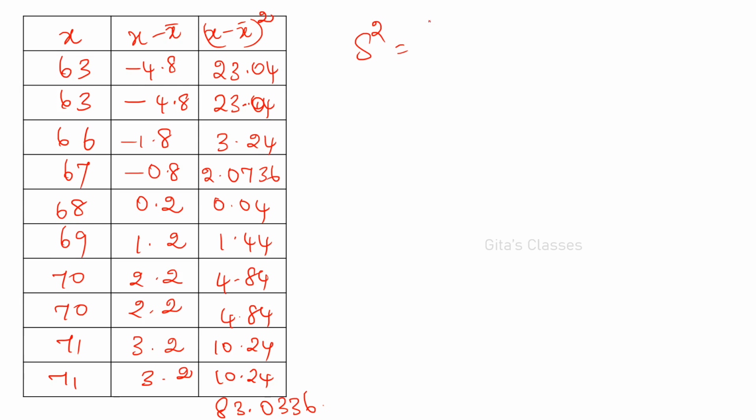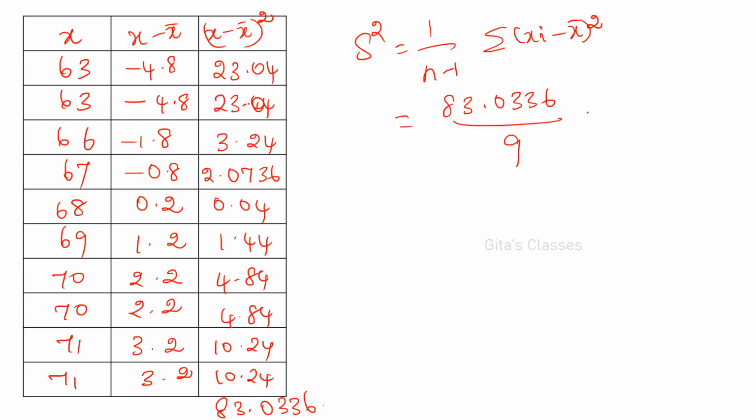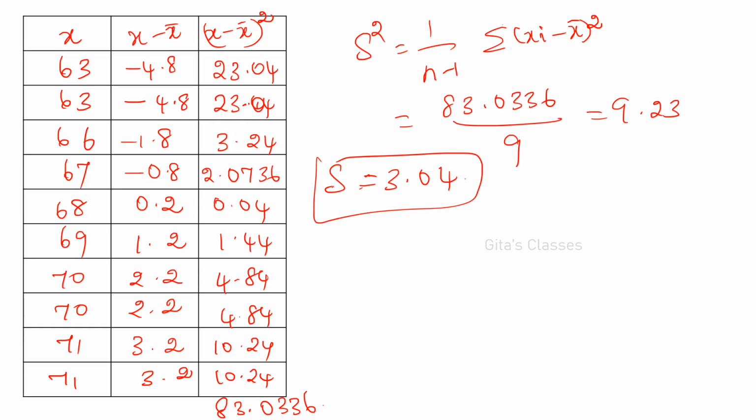Now let us consider s squared. S squared is equal to 1 by n minus 1 into the sum of (xi minus x bar) the whole square, which is equal to 83.0336 divided by 9, which is equal to 9.23 approximately. Therefore s is equal to 3.04. This is our capital S value.